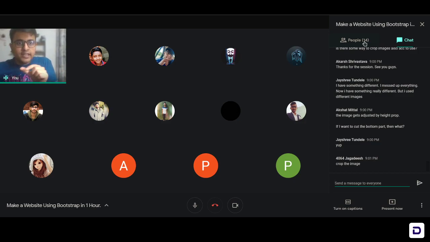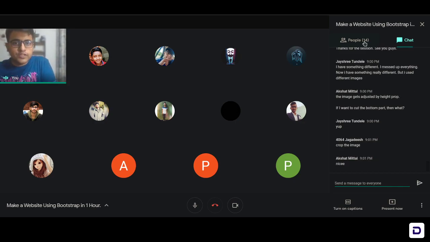Style the image and then clip-path, then you can write inset, and if you want to crop it from the bottom, then the first two are going to be 0, the third one can be anything in pixels, and that is going to crop your image. That's how you can do it. That's the easiest way. Or you can just Google clip-path, you'll get a lot of things, and you can use them.